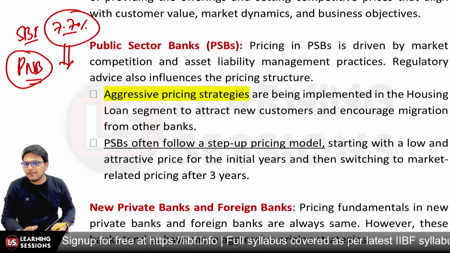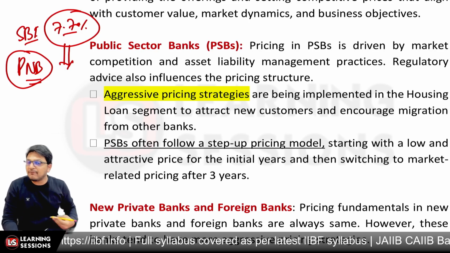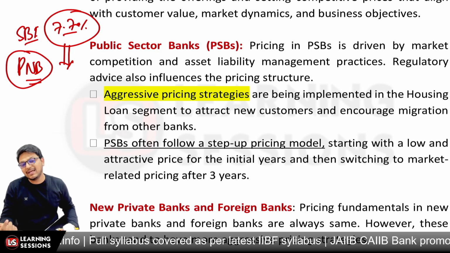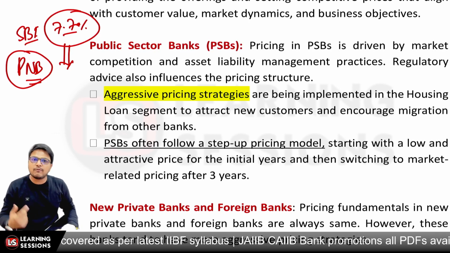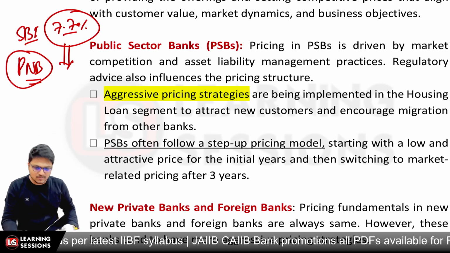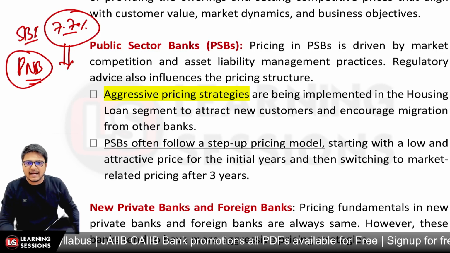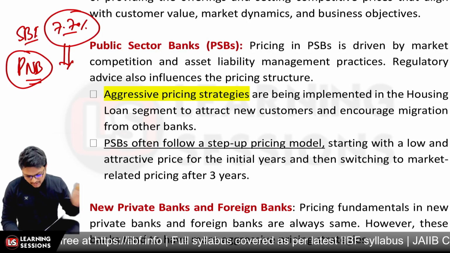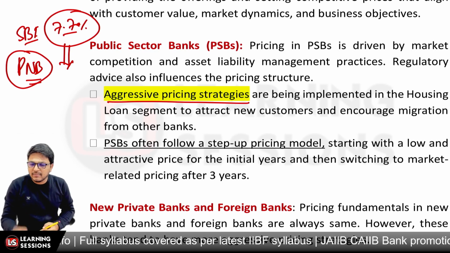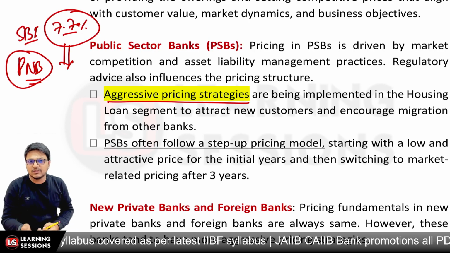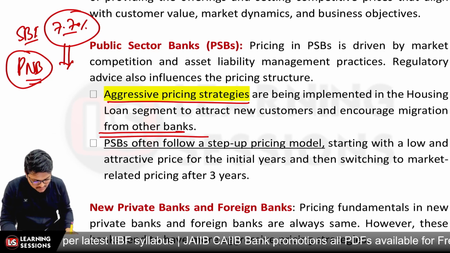And also it depends upon the liability management practices. Let's say my average cost is not lesser than 7.70, how can I offer the product at 7.70? That's not possible. So aggressive marketing and pricing strategies are offered, so that we can attract new customers, and further encourage the migration from other banks, especially in case of home loans.